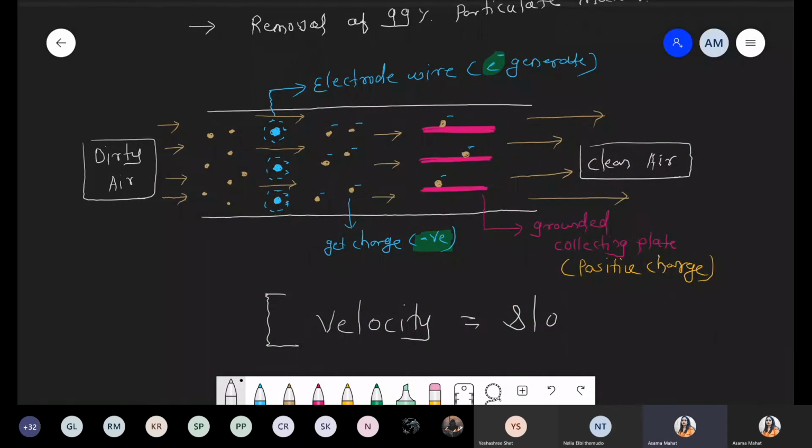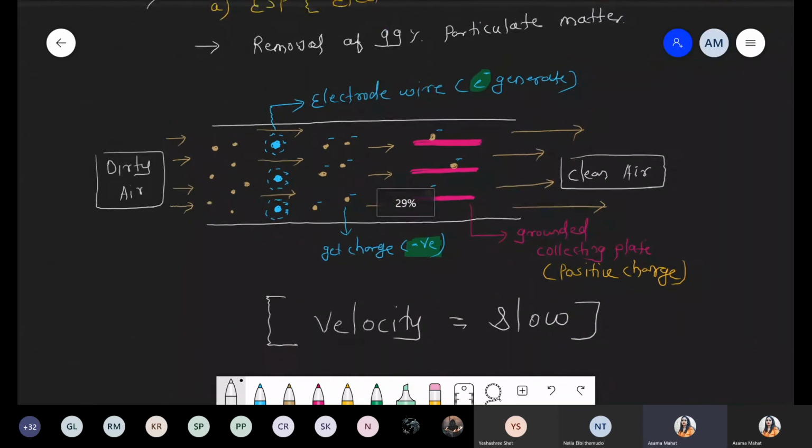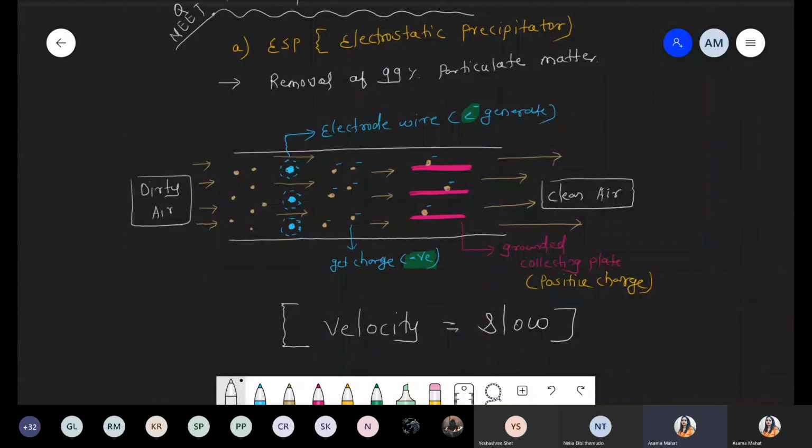Okay. So that velocity should be slow because we have to give the time for the attachment. ऐसे नहीं कि बाबा चलो भर से हवा आ गई उसे भर से चल गई. That is not possible. So we have to allow them to generate the negative charge, and as well as we have to allow the time. So that's why velocity should be slow. So easily they can take the negative charge as well as they can bind with the positively charged plate. Okay. So these are the first point with respect to ESP, which comes under the air pollution control.